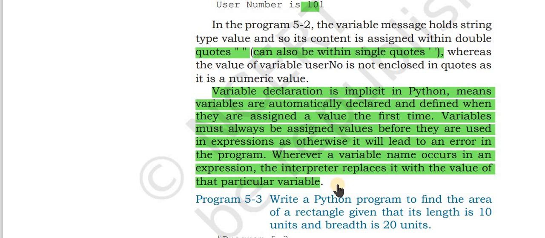You can declare the variable, and whenever you assign the value to the variable, its data type is already determined. No need to declare its data type. This is the difference between C++ and Python. And whenever a variable is declared, it is necessary to assign a value to the variable before using it.